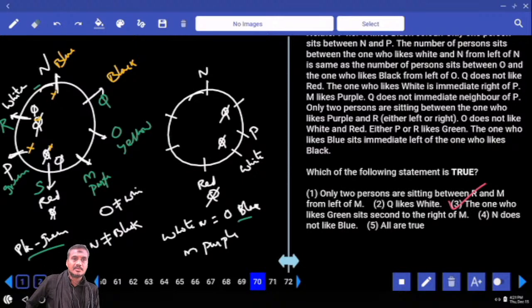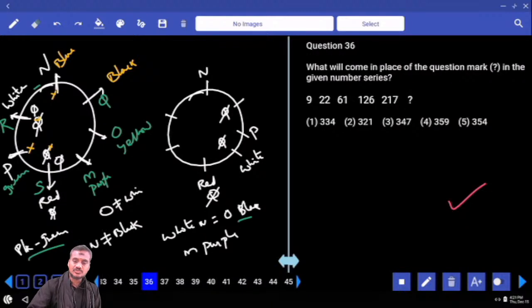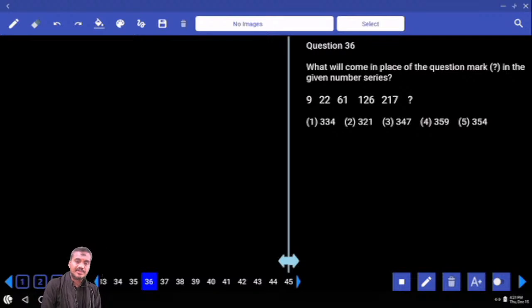Now we are done with the reasoning part of this paper, paper number 167. Anything left out in this paper? Number series, question number please. 36. Now 36 to 40: 9, 22, 61 and so on. Then 9 and 22, 217. Now if you check out the choices, all the choices are in 300.